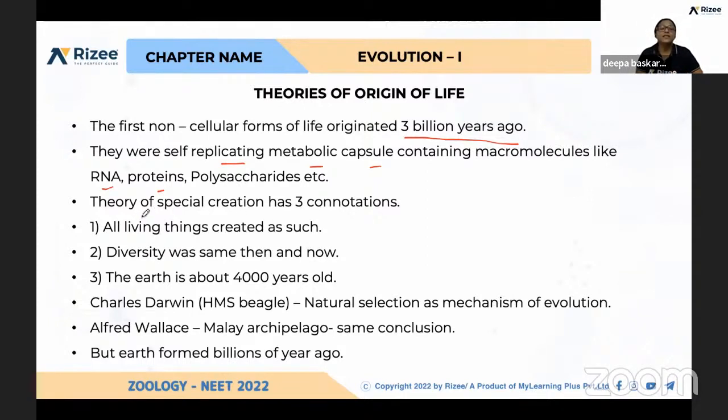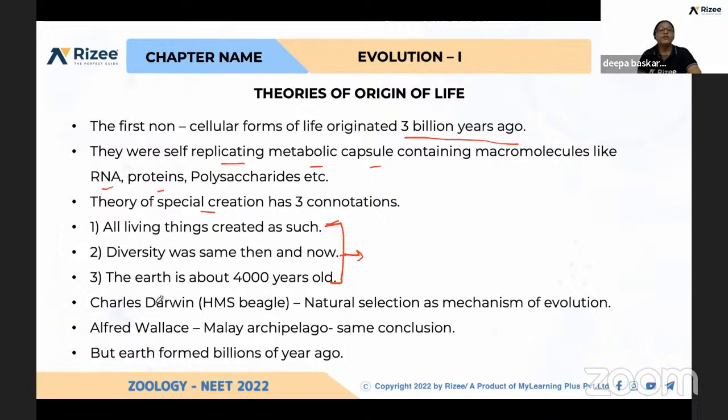Next is the theory of special creation, which has 3 ideas, 3 connotations. What do you mean by this theory? As I told, all the living things were created as such by God, you can say. One more thing, the diversity was the same in older days and now. That means all the organisms present now existed from day one, in such a way that God created them. And the earth is about 4,000 years old. So these are the 3 ideas given by the special creation theory.